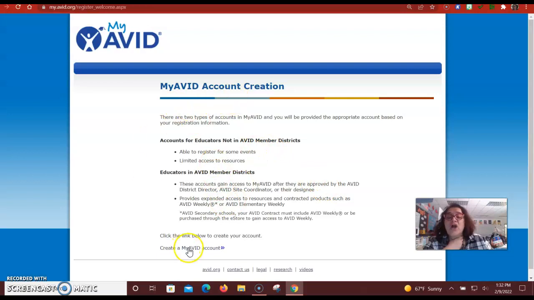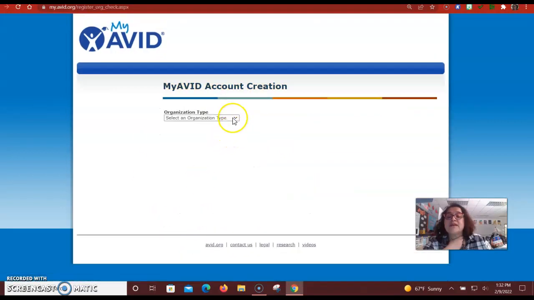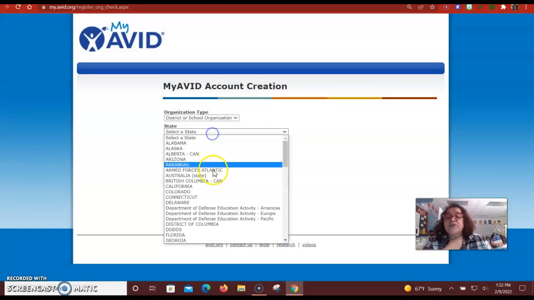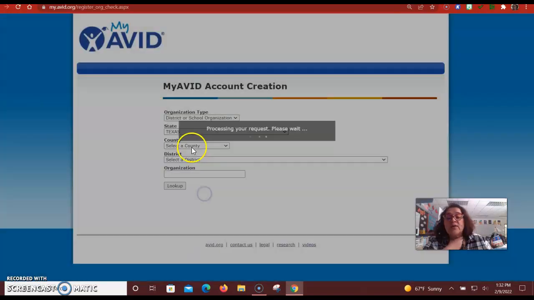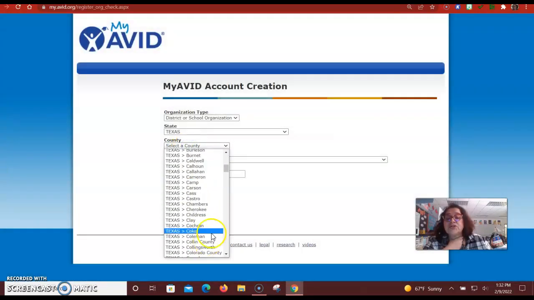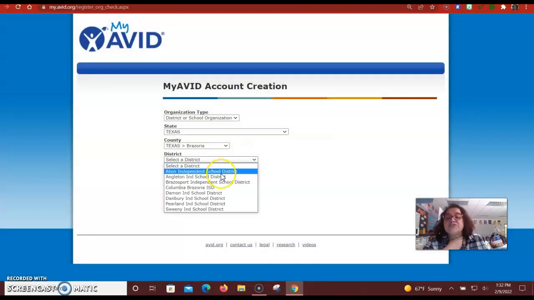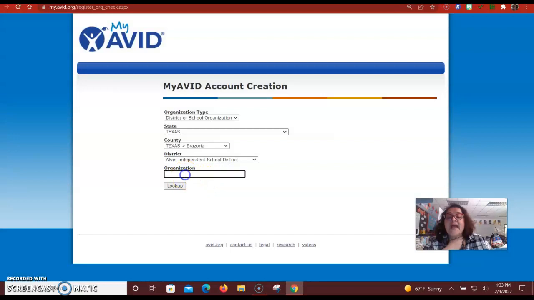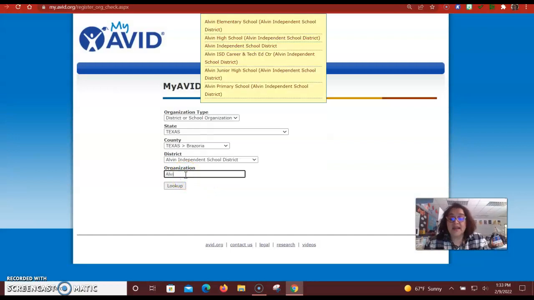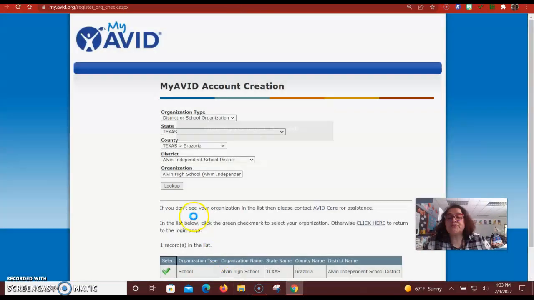It will actually talk to you a little bit about creating it at the bottom. Create my Avid account, your organization. We are a district or school organization. You'll fill out the other pieces like what state we're in, what county we're in, which is Brazoria. And then it'll pick up our school district, Alvin Independent School District, and then it'll want you to put in the name of your school. And so I'm Alvin High School, I'm going to do that.